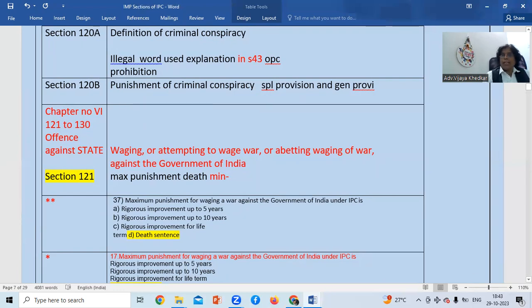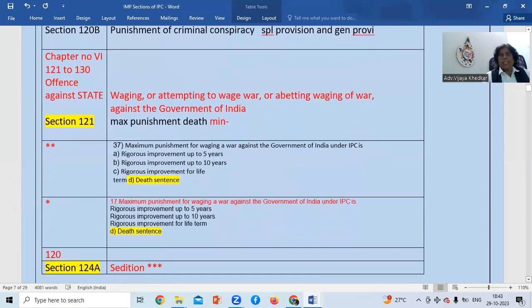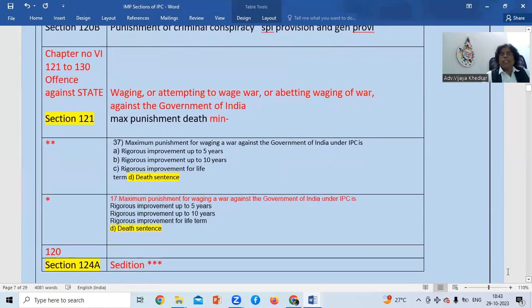Minimum can be anything, it can be life, depending upon the gravity. But it's not a fixed thing that you will get a death sentence. Death sentence is the maximum punishment. So it is mentioned here in the second question also and the first also. The question on maximum punishment for waging war was repeated twice. So please remember this section 121 is giving the maximum punishment.